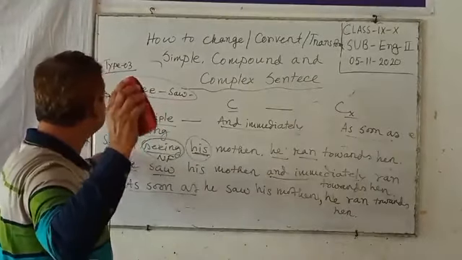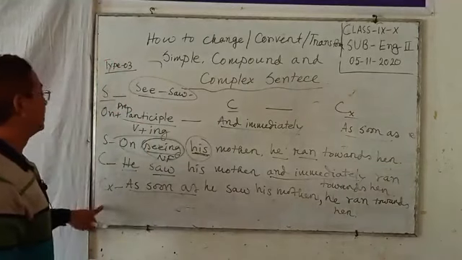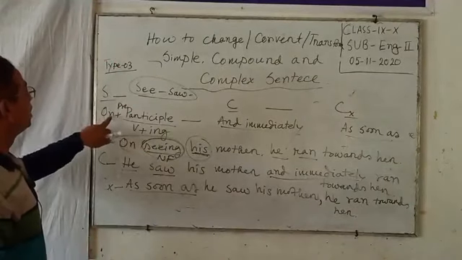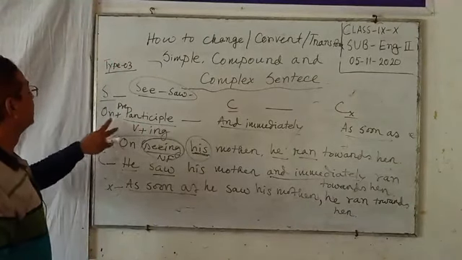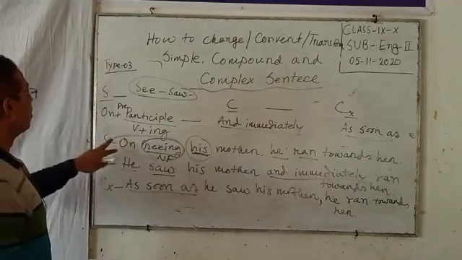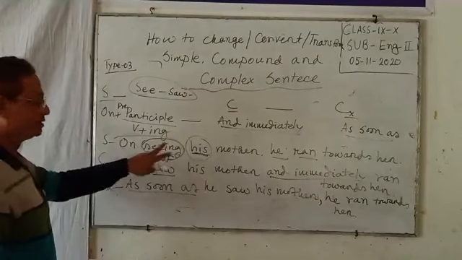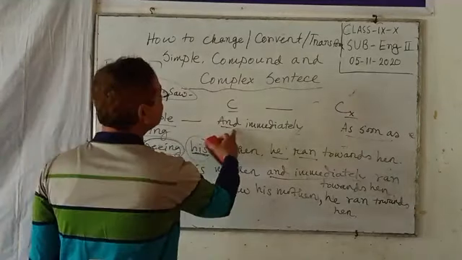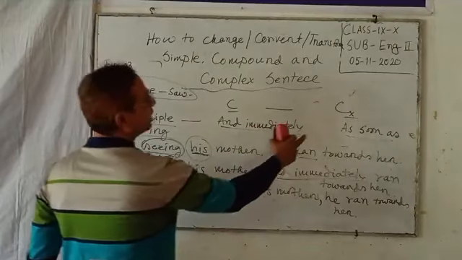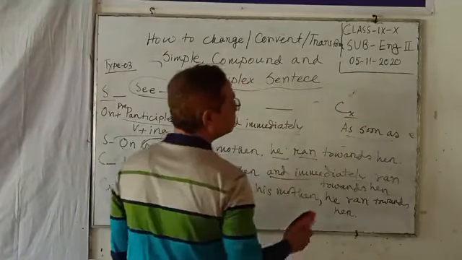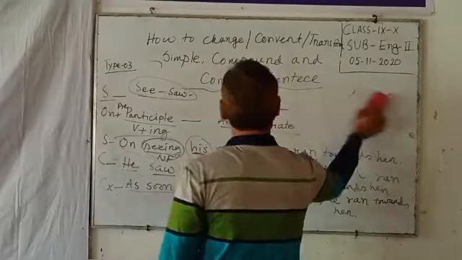This is simple, compound, complex. When simple sentence is on plus present participle, that means on seeing, on playing, on going. Compound sentence: and immediately, and complex sentence: as soon as. This is type 3.